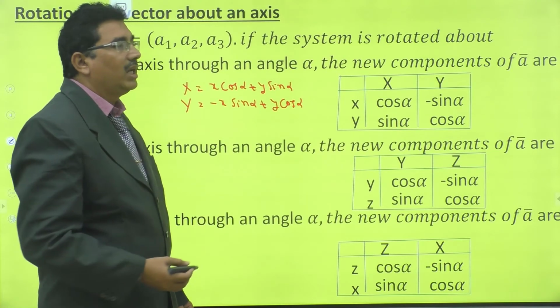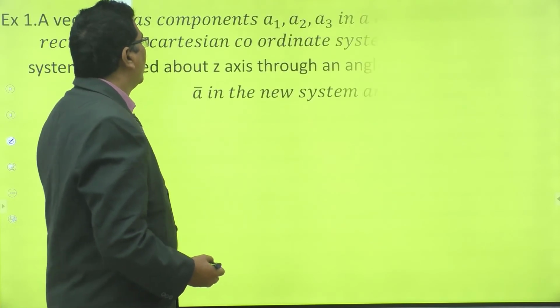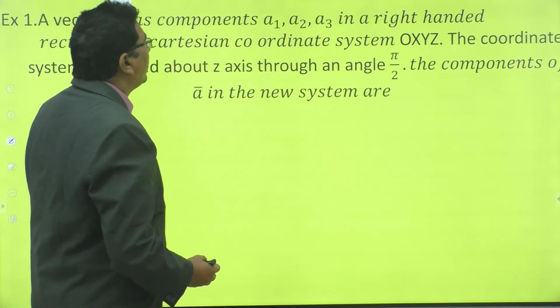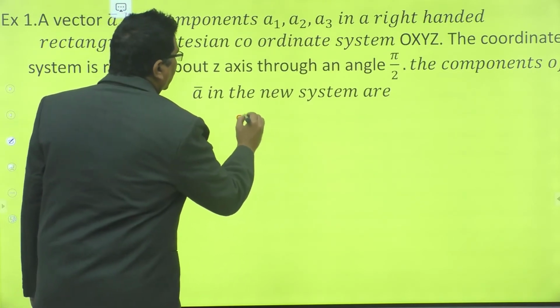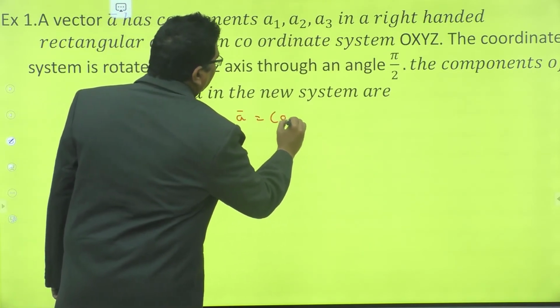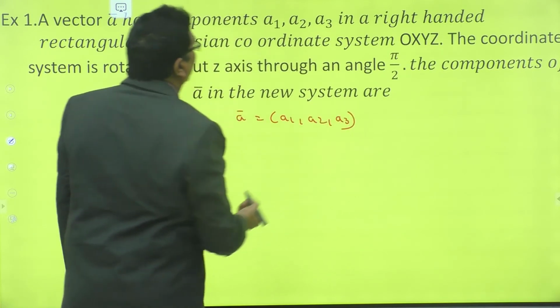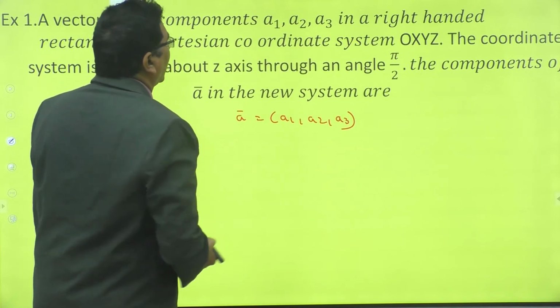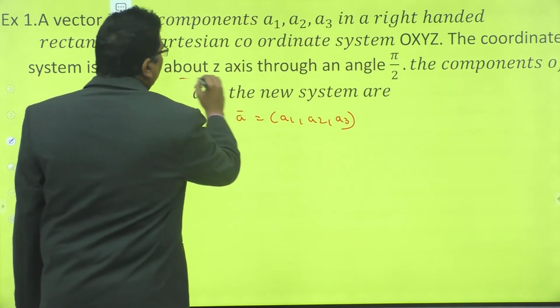Now let us see the problem based on this concept. A vector A bar has components a1, a2, a3.